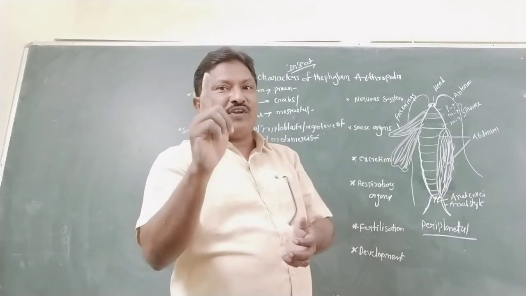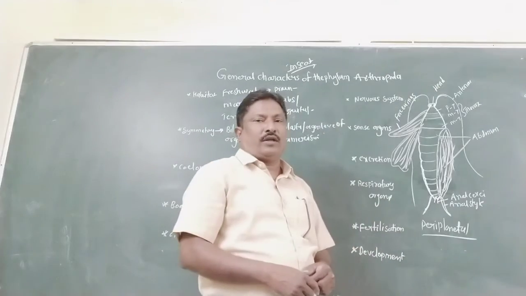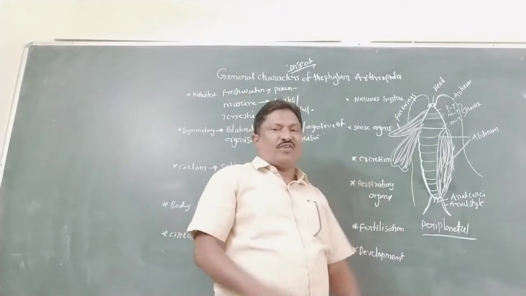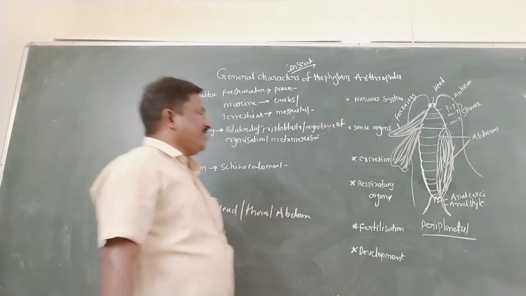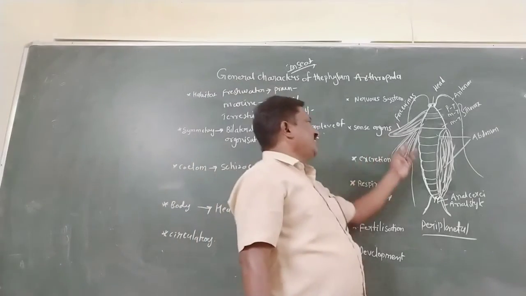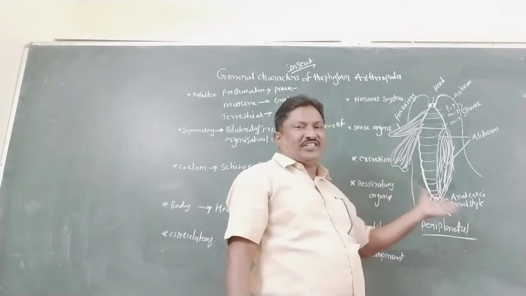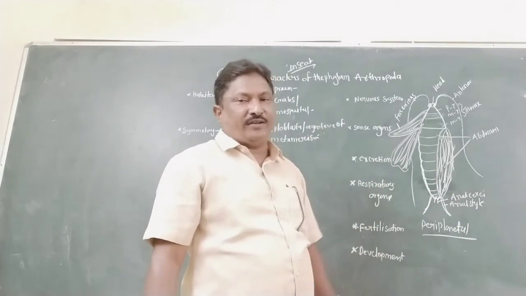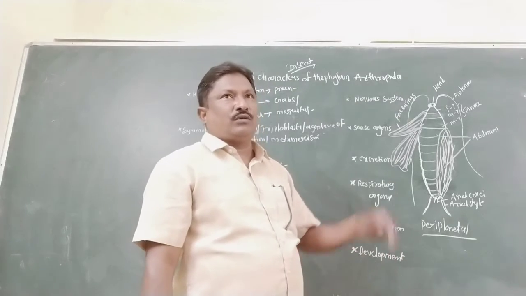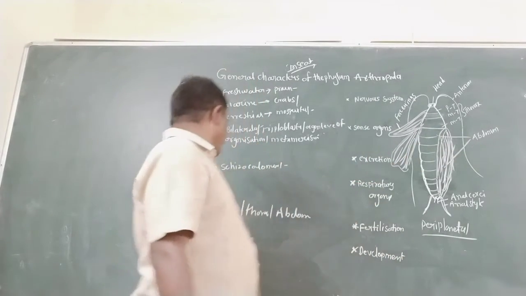That is a very unique and important character of arthropods. So the body is head, thorax and abdomen, totally covered by a chitinous exoskeleton.